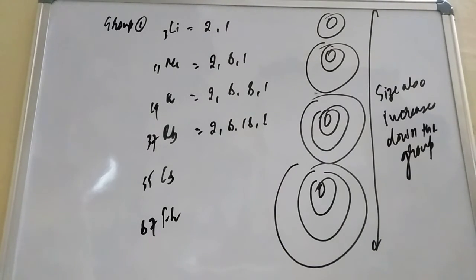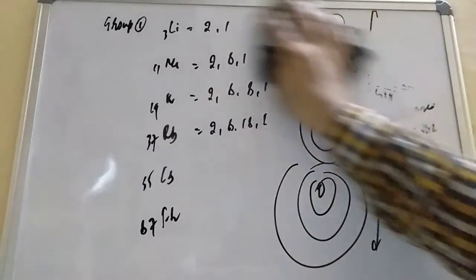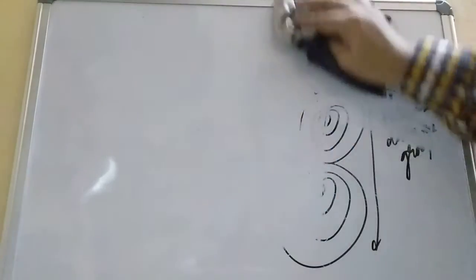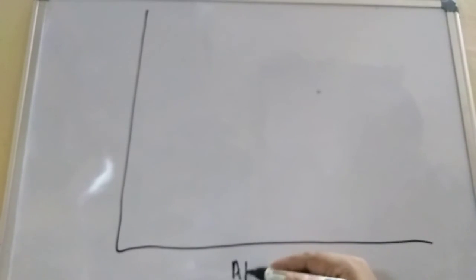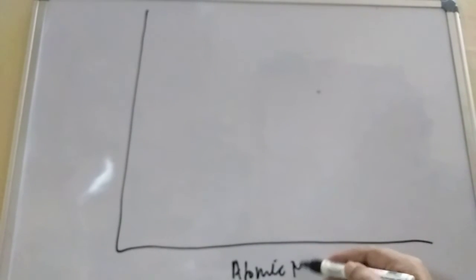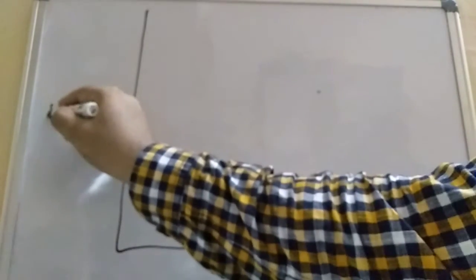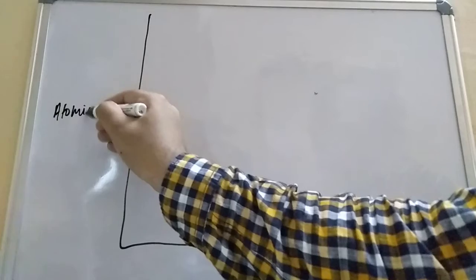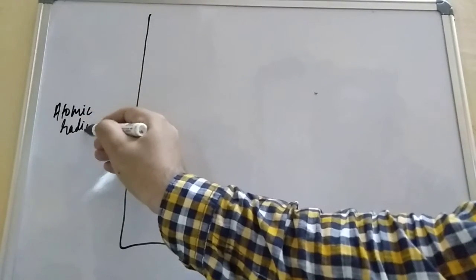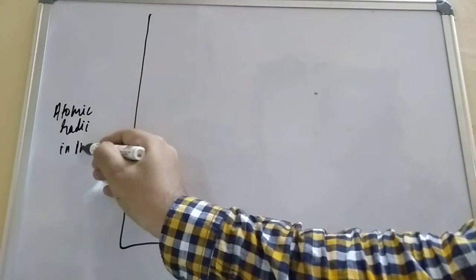Now let us see with the help of values how it varies, and I want to give you a graphical representation. Let us draw a graph. Here is the atomic number, and on the top side is radii in picometer.